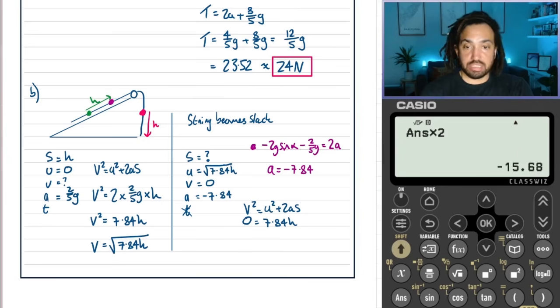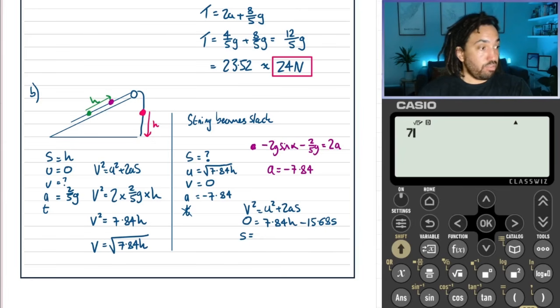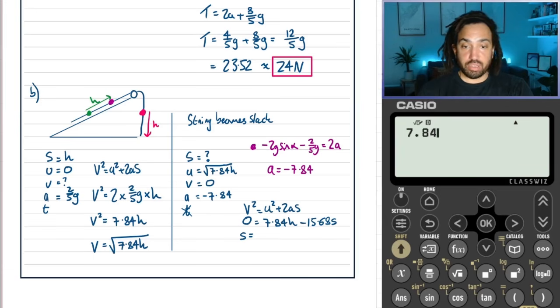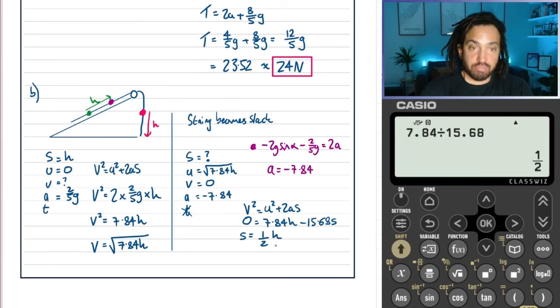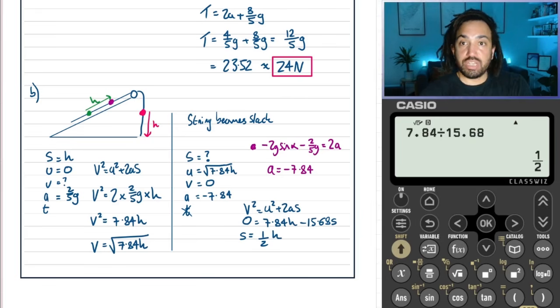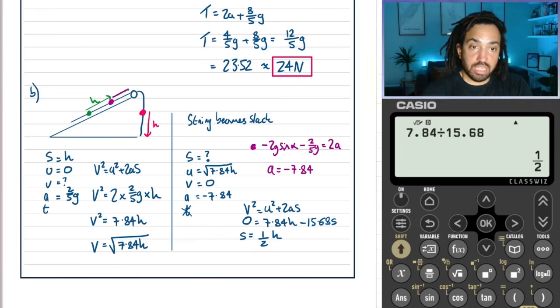Okay, so that's minus 15.86 s, which means the distance traveled in this second part of the journey is going to be 7.84 h divided by 15.68, which gives us a half. So it's just going to be a half h. Okay, great. So that means that the second part of the journey is going to travel a half h.